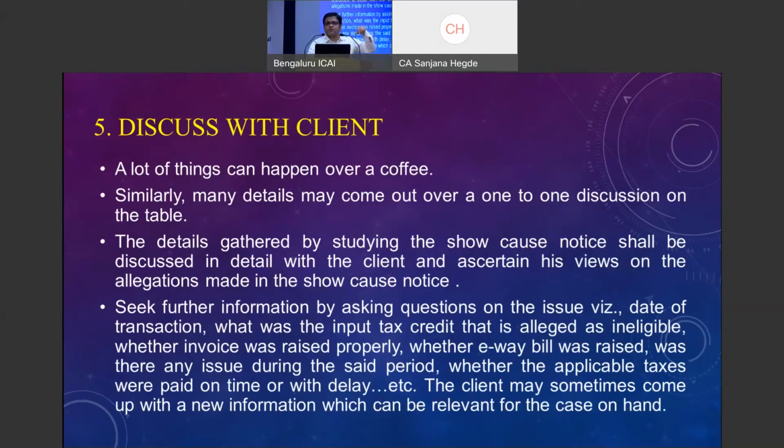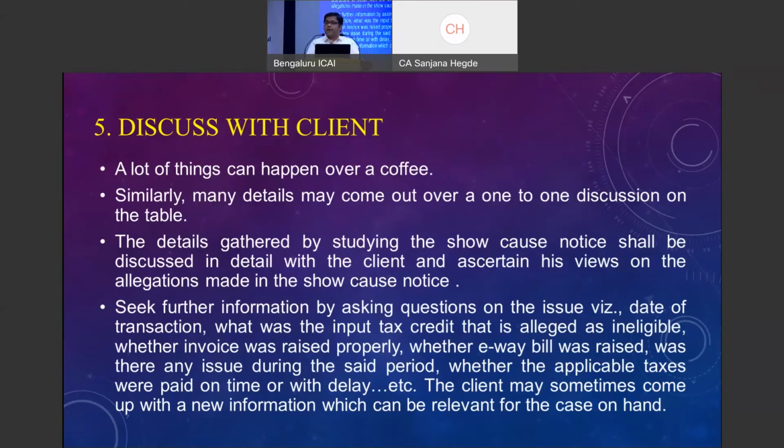Do you have records to prove that this is not a fake transaction? Do you have records to prove that this ITC is eligible ITC? Can you prove with evidence that you have paid the taxes on all these transactions? Can you prove with e-waybill records that these transactions are genuine? Many discussions are required, because any information which we can get from the client is a bonus. It can so happen during the interaction that we get some new information which will be more useful for responding to a show cause notice.